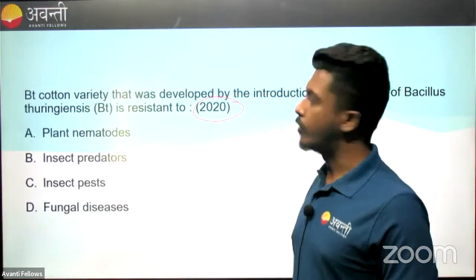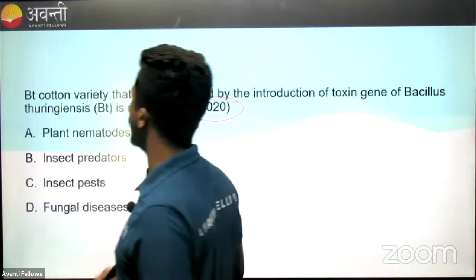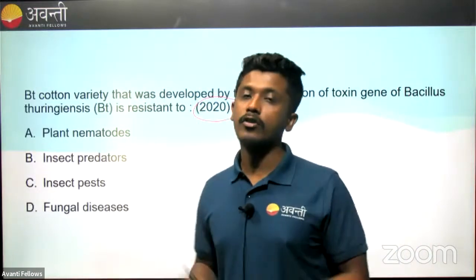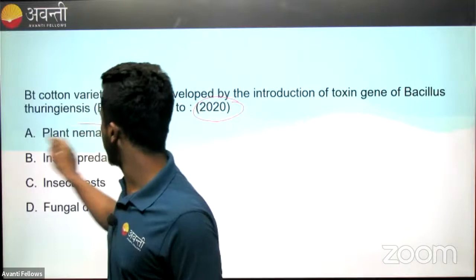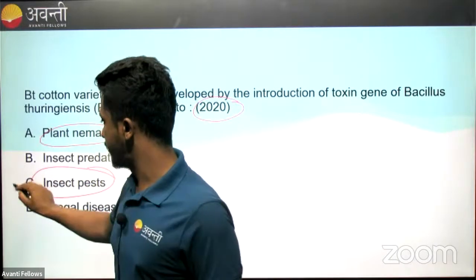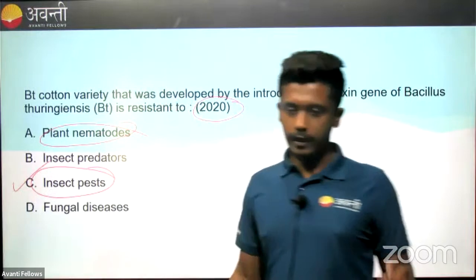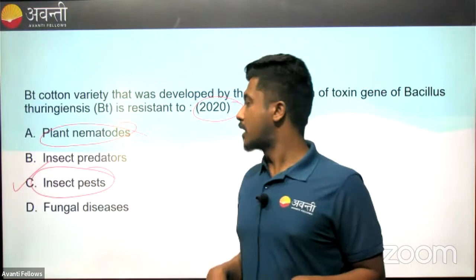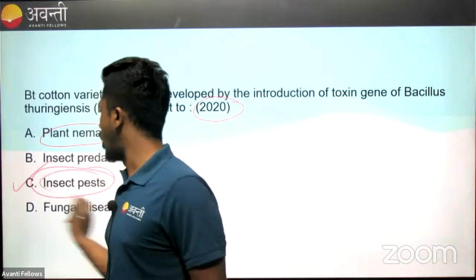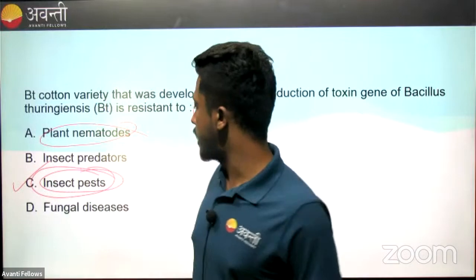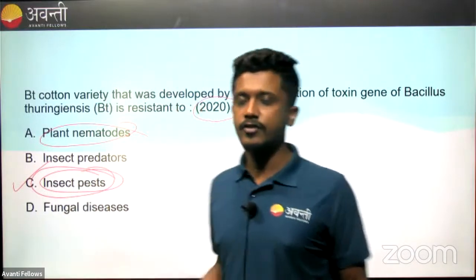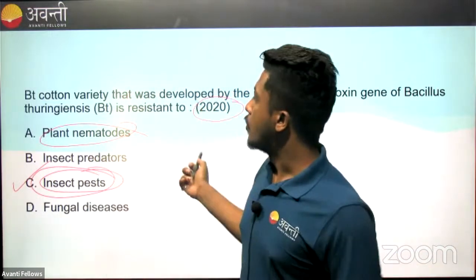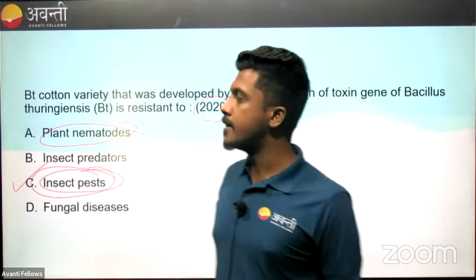When we talk about this question, we know that BT cotton has a cry protein or cry genes, which is actually a pest-resistant gene. We have studied about this pest-resistant gene. So please do not combine these two. Our answer is C only. BT cotton, the cry protein or the cry genes, is always pest resistance. What kind of pest are we talking about? Insect pests, bollworm, corn borers, right? I gave a list of these pests that are killed using our Bacillus thuringiensis gene. Correct? Why don't we use it for plant nematodes? We don't apply it to plant nematodes.